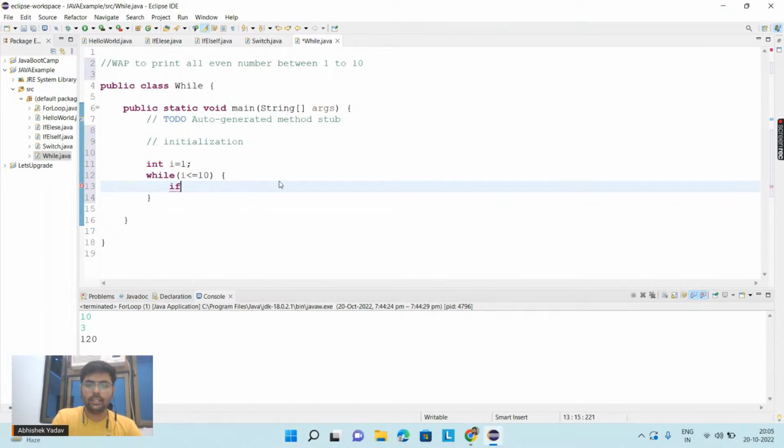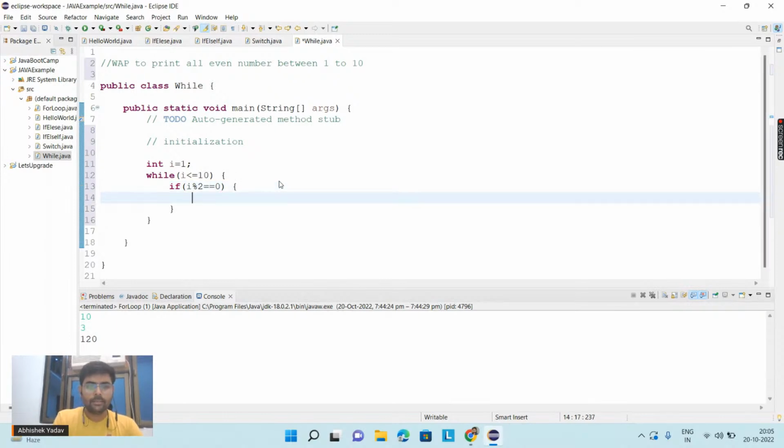Here I have to write a condition. So in order to write a condition, we will use the if condition, and here I will write if i % 2 == 0. If the remainder of i with 2 is equal to 0, then this i is divisible by 2. That means this i is an even number, right? So here I can write System.out.println(i), and we are good to go.